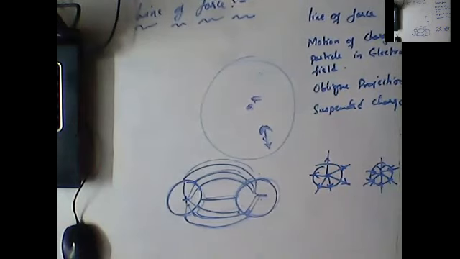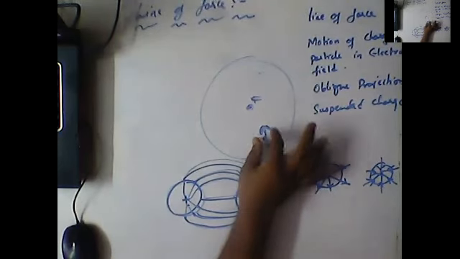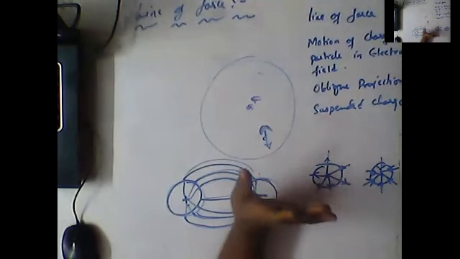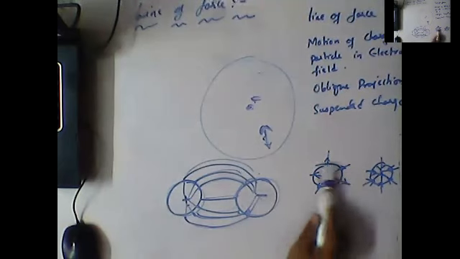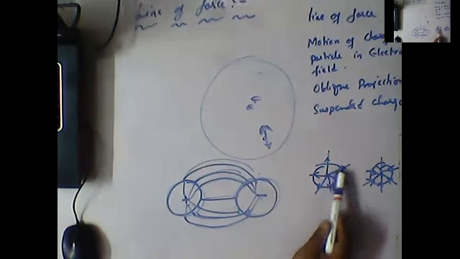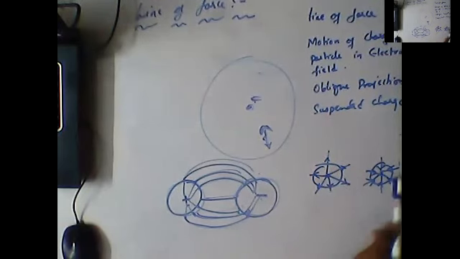The line of force is the imaginary path which the unit test charge may trace, or follow. It always starts from the positive charge and ends at a negative charge. For an isolated positive charge the lines of force are radially outwards, and for an isolated negative charge they are radially inwards.